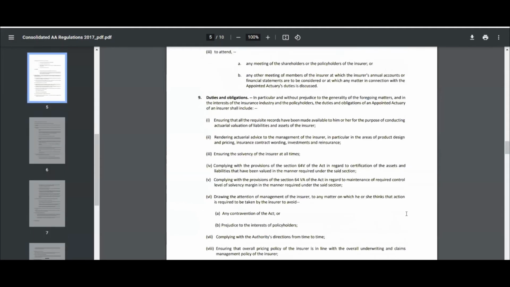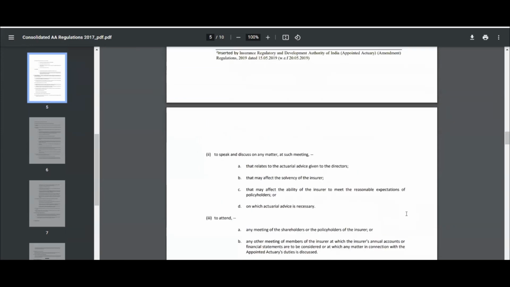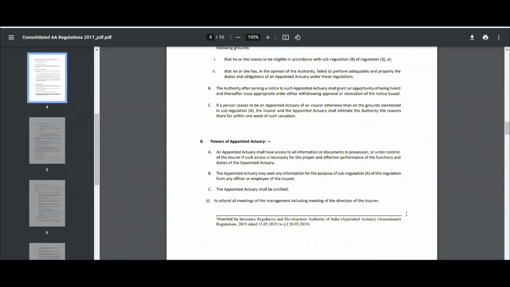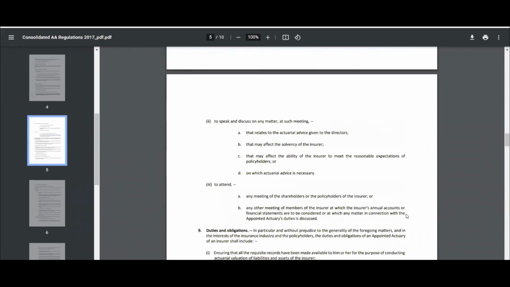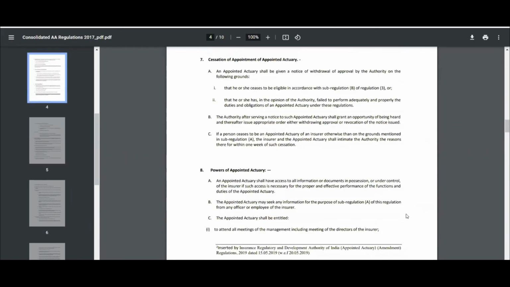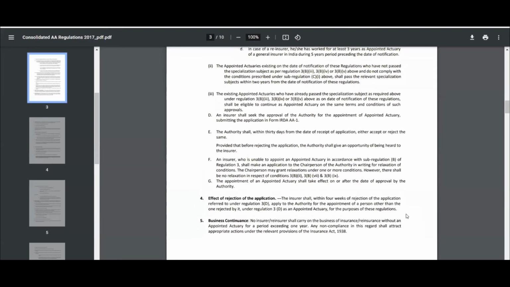The most important part was how important the SA2 paper is to clear to become an appointed actuary. The authority can provide relaxation in other sections, but they will not provide a relaxation in that section. Right? If you have not cleared SA2, then you will not be getting any exemption.